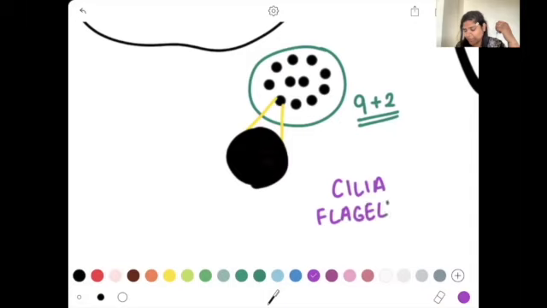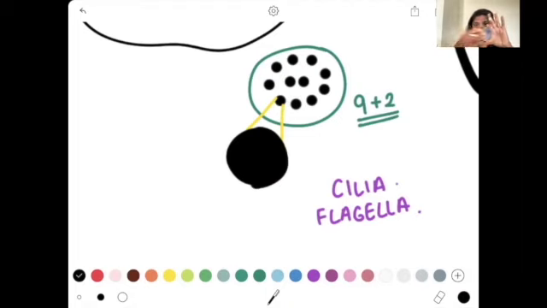Have you heard of these structures before? Cilia and flagella? Yes. So internally, let's say you were taking a particular cilia. Let's say this is your cilia. Right now, this is very magnified. It's not going to be this huge. This is your cilia, and what you do is you cut the cilia like this. So you take a transverse section out of it this way.